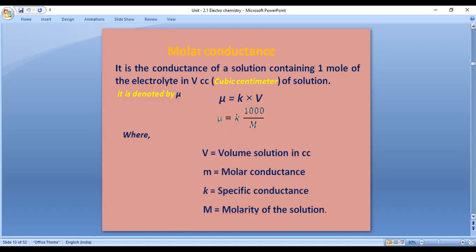Mu equals K into V. It is the conductance of a solution containing 1 mole of the electrolyte in V cc of solution, where cc means cubic centimeter, K is specific conductance, and V is volume of solution. Here we have taken volume of solution in moles, that's why mu equals K into 1000 by M.